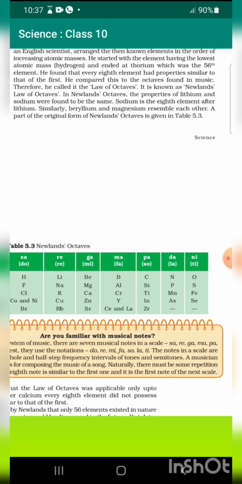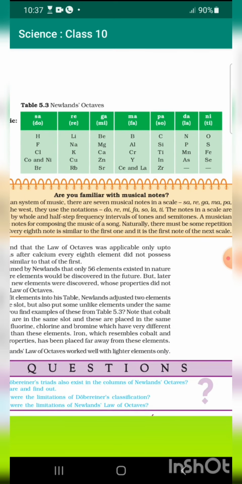In Newlands' octaves, the properties of lithium and sodium were found to be the same. Sodium is the eighth element after lithium. Similarly, beryllium and magnesium resemble each other. A part of the original table from Newlands' octaves is given in Table 5.3.